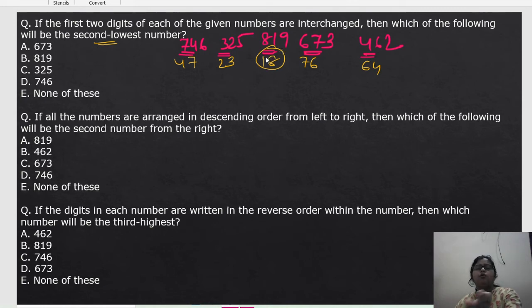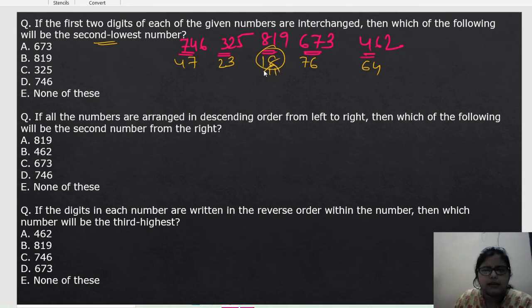We can work with the first and the second digit, or just the first digit, and we can easily get the answer. No need to see the third one, it will just be a waste of time. So this will be the first one, because the first digit is 1 here.